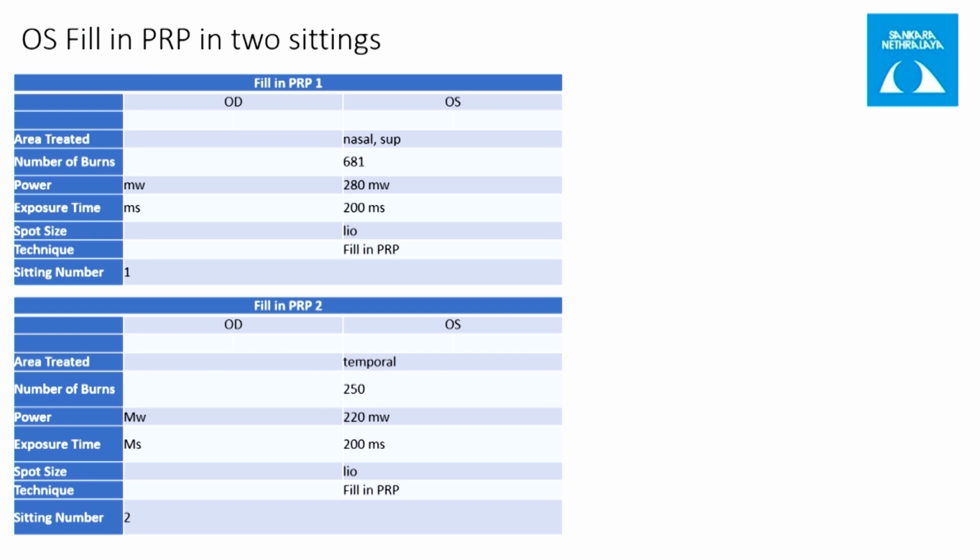Looking at his laser PRP settings, it was done on 2 consecutive days. On the first day, the burns were 681 and the power used was 280 milliwatt. In the second sitting, the power used was 220 milliwatt and 250 burns were given. This patient also had early lenticular changes. And because of the resolving vitreous hemorrhage, there is a possibility that more burns and more power might be required.